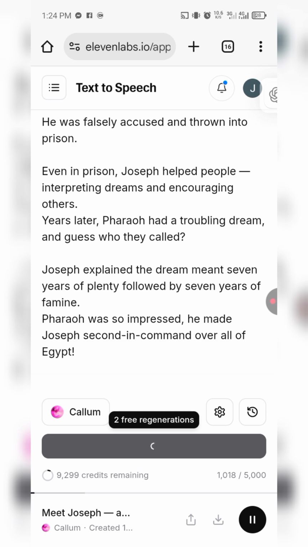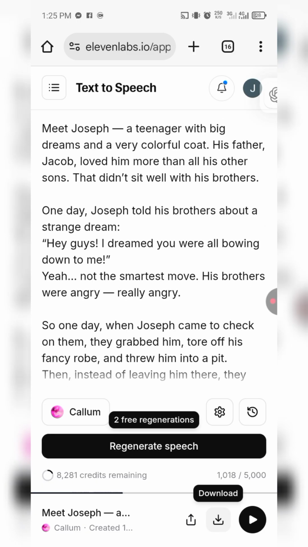Meet Joseph, a teenager with big dreams and a very colorful coat. His father, Jacob.